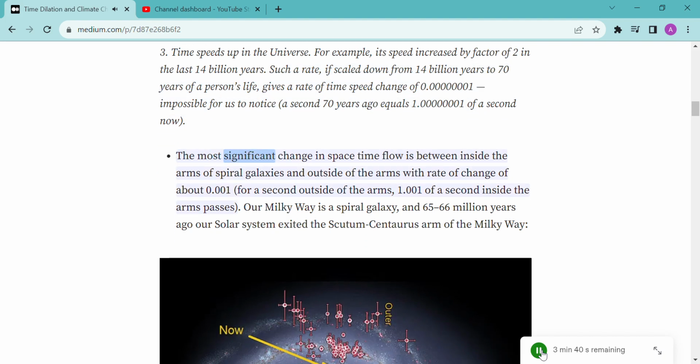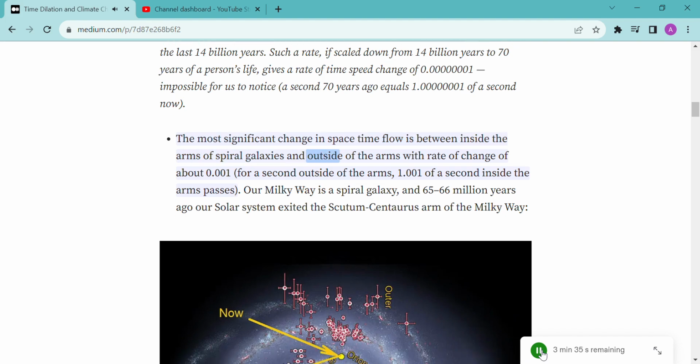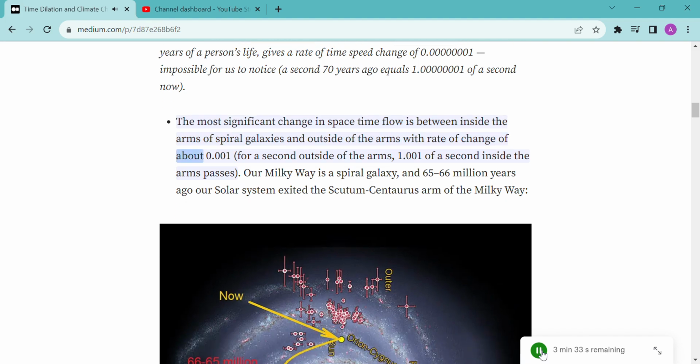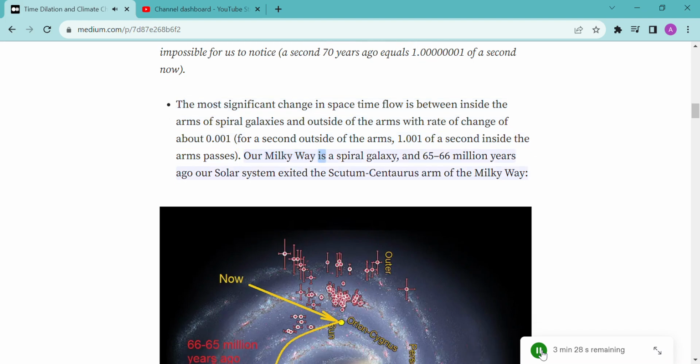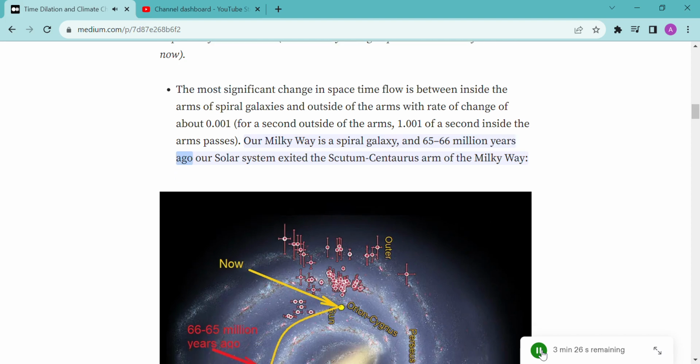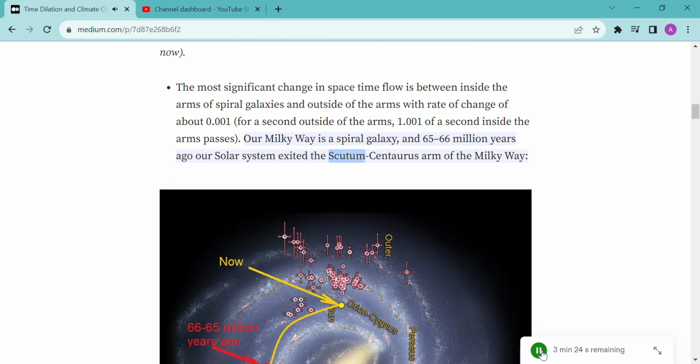The most significant change in space-time flow is between inside the arms of spiral galaxies and outside of the arms, with rate of change of about 0.001. For a second outside of the arms, 1.001 of a second inside the arms passes. Our Milky Way is a spiral galaxy, and 66 million years ago our solar system exited the Scutum Centaurus arm of the Milky Way.